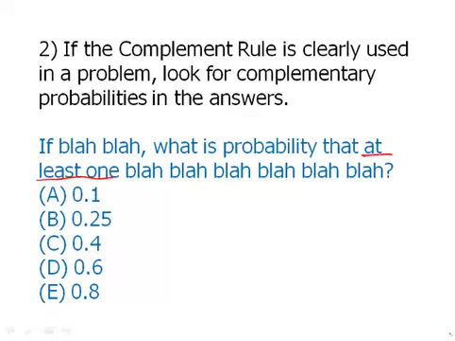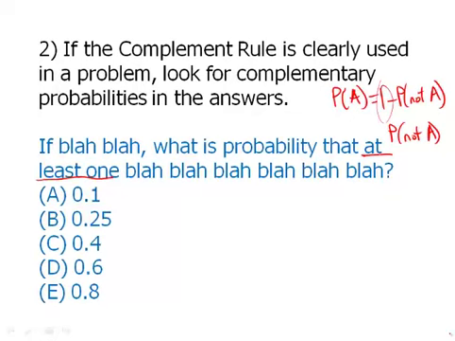Now, let's think about this. If the test maker wants the probability of A, the way that you figure this out is 1 minus the probability of not A. Sometimes people go through all the work of figuring out the probability of not A, and they forget this final step of subtracting it from 1. This is a very common mistake.